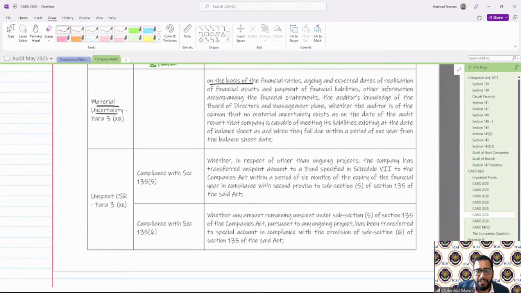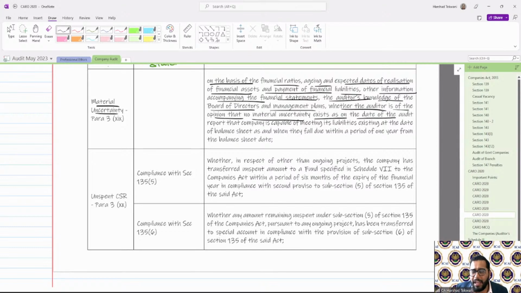On the basis of financial ratios, aging, expected dates of the realization of financial assets, payment of financial liabilities, other information accompanying the financial statement, the auditor's knowledge of the board of directors and management plans, whether the auditor is of the opinion that no material uncertainty exists as on the date of the audit report, that the company is capable of meeting its liabilities existing at the date of balance sheet and when they fall due within a period of 1 year from the balance sheet.